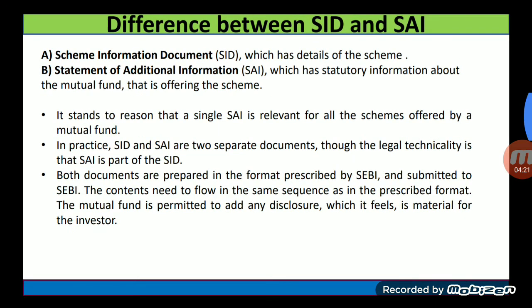What is the difference between SID and SAI? SID is the scheme information document which has details of the scheme, and SAI, that is statement of additional information, which has statutory information about the mutual fund that is offering the scheme. It stands to reason that a single statement of additional information is relevant for all the schemes offered by a mutual fund. In practice, SID and SAI are two separate documents, though the legal technicality is that SAI is part of SID.